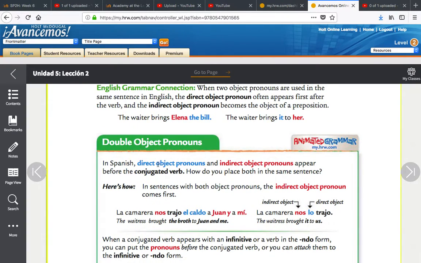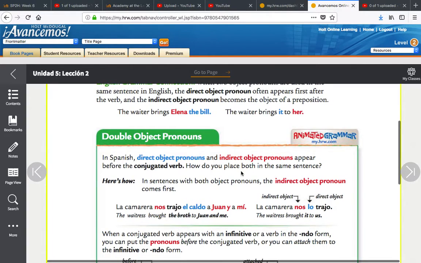So remember, the direct object pronoun, it's when you replace the object with what? With la, lo, las, and los. And indirect object pronoun is where the object is going to, all right? And you replace it with me, te, le, nos, and les, correct?